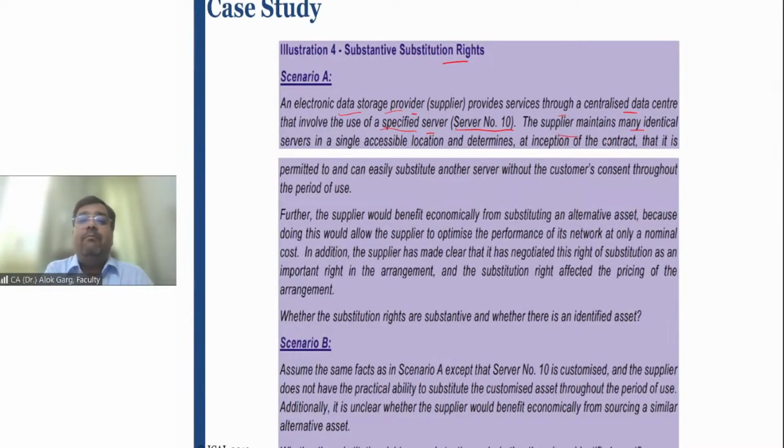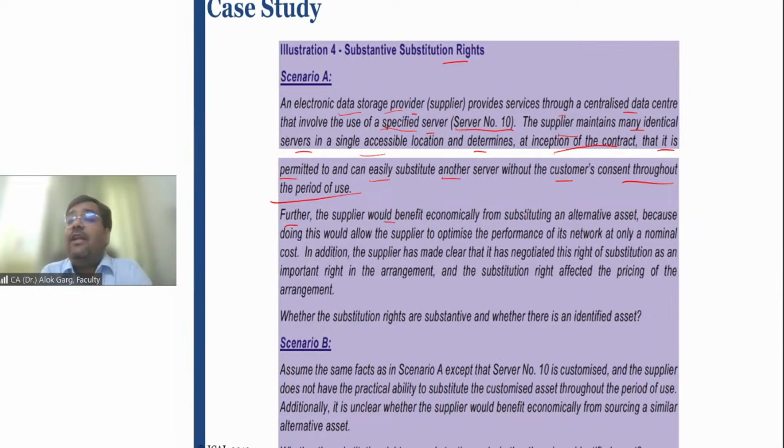The supplier maintains many identical servers in a single accessible location and determines at the inception of the contract that it is permitted to and can easily substitute another server without the customer's consent throughout the period of use. The supplier, the lessor, is maintaining multiple servers. And at the inception of the contract, the lessor is making clear that I can keep your data on A drive, B drive, C drive, whatever server. So without your consent, I can substitute your data to another server. Okay.